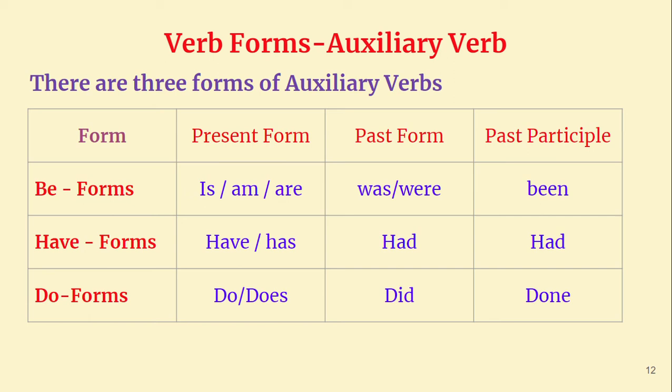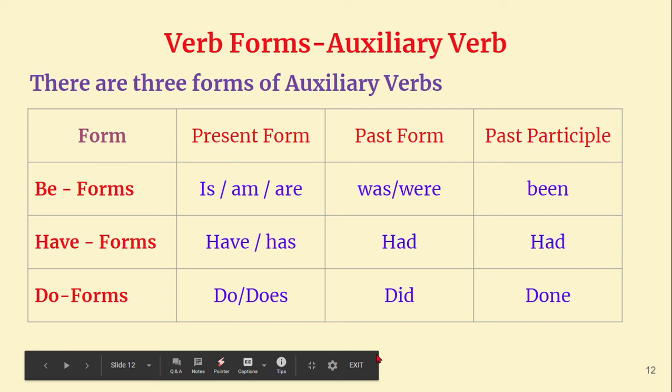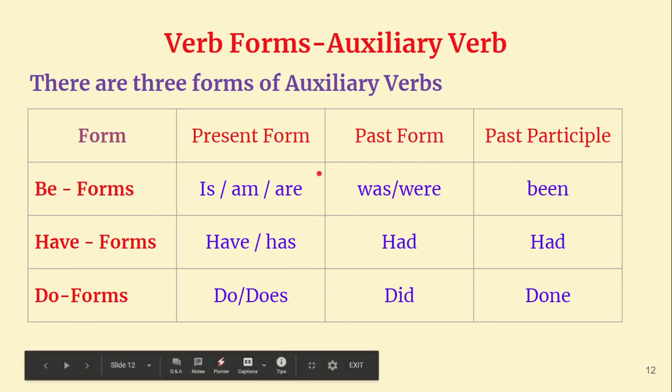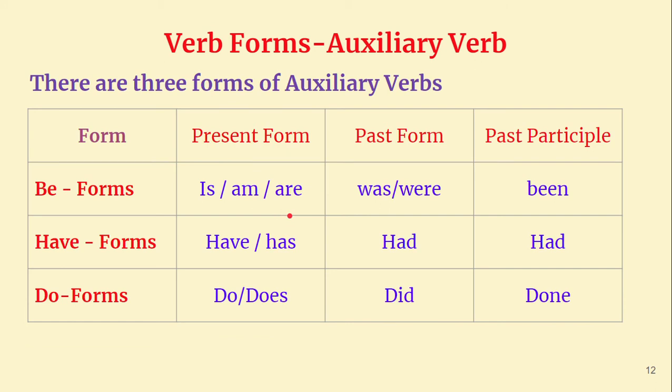Whereas is is used with the third person singular. That is, he is my friend. She is my friend. It is my friend. Like that we can say. It is my book. Whatever it is, these are simple present tense. Then plural are is used with we, in first person.